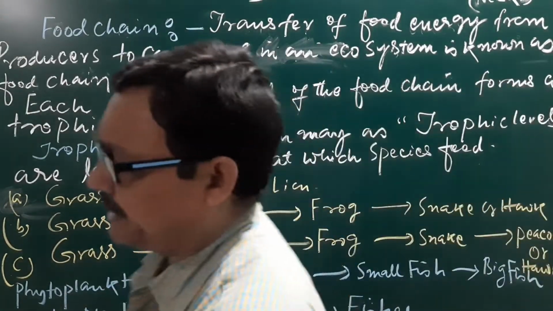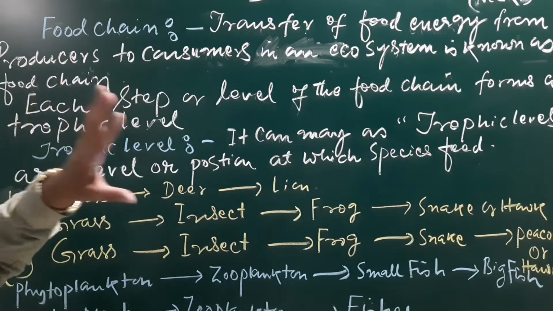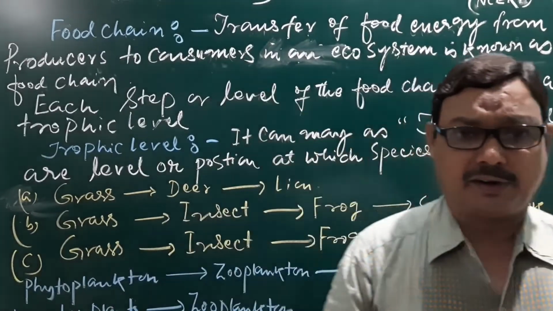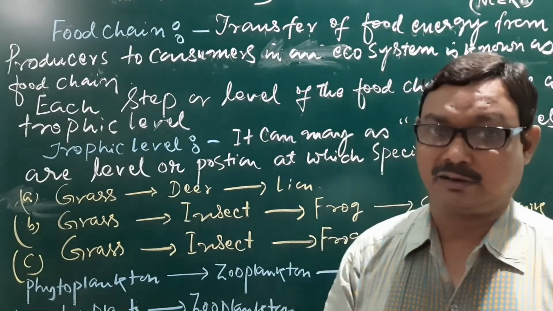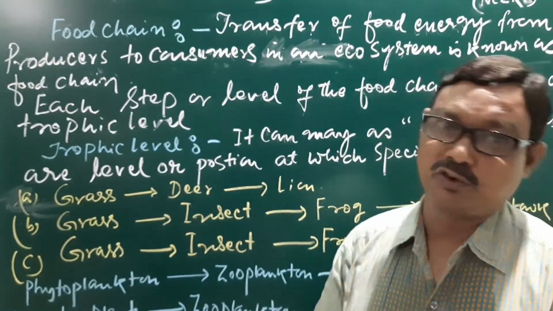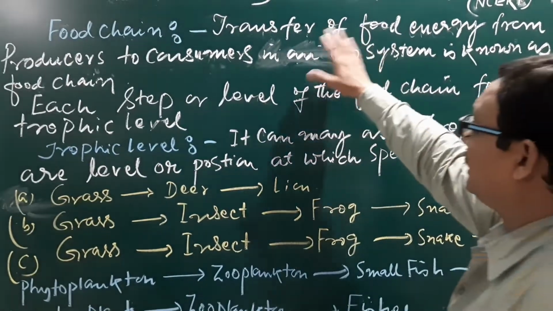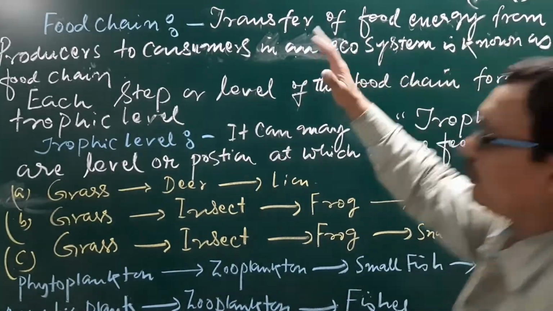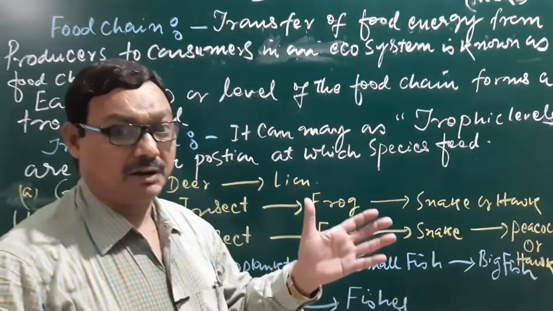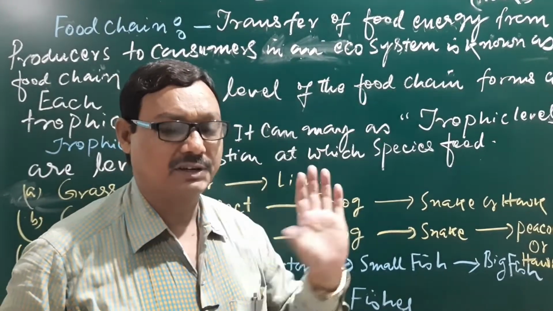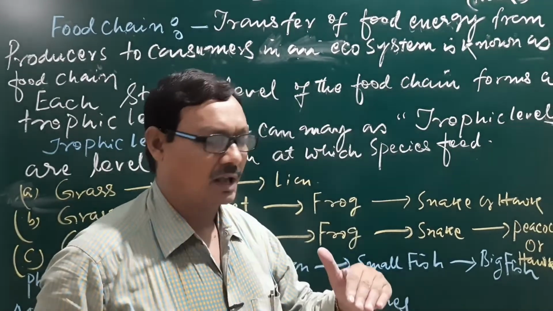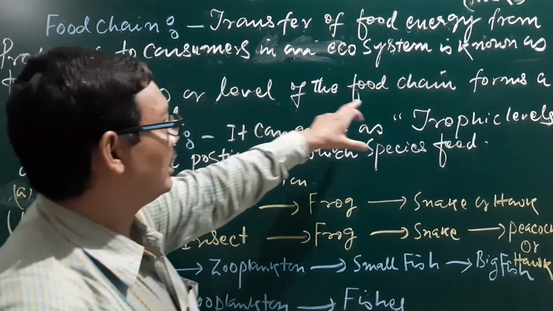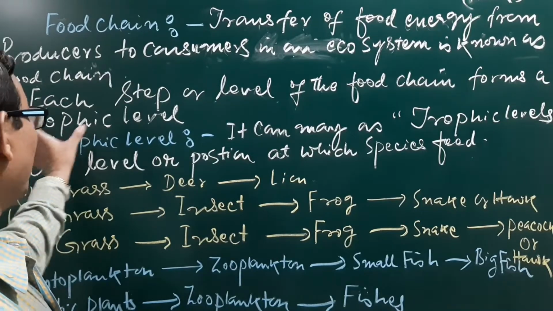We can also define it in this way: the transfer of food energy through the different trophic levels is known as a food chain. What is this trophic level? Try to understand it. Each step or category in a food chain, each level of the food chain, forms a trophic level.